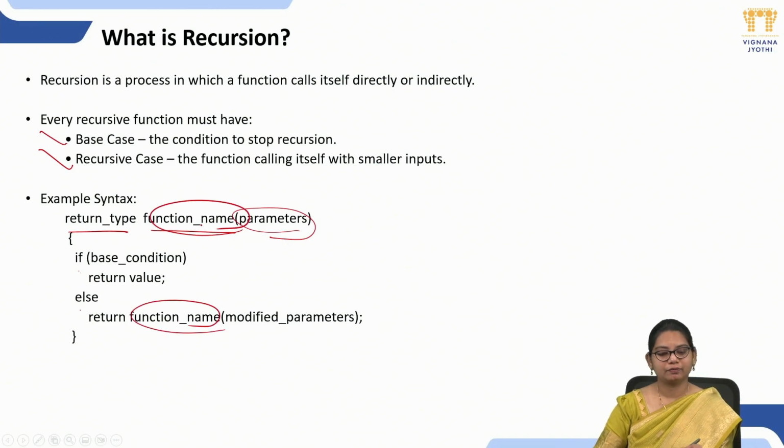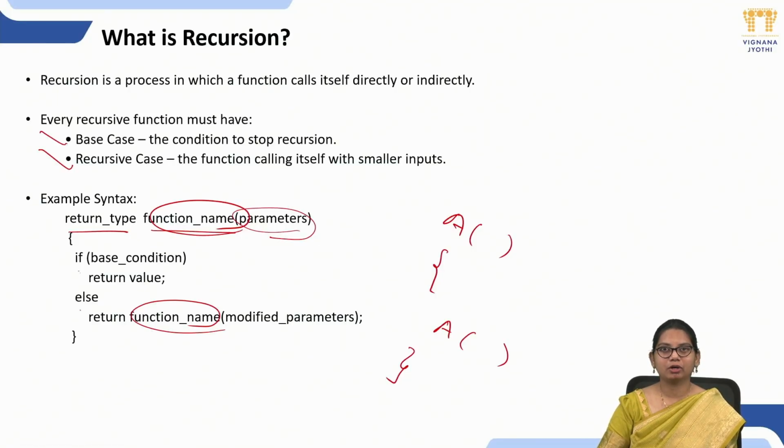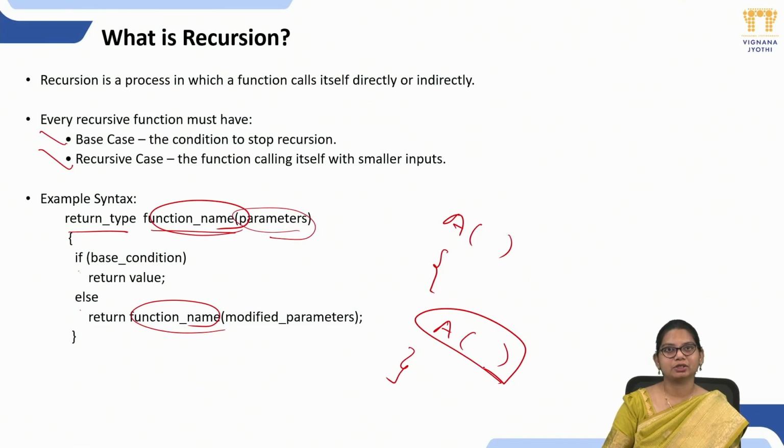We will consider a simple example. You have a function a, and in it you are calling function a again. Clearly look at this. But whenever you go into this function, it causes infinite calls. Why? Because in this function you are not giving any base case or recursive case.